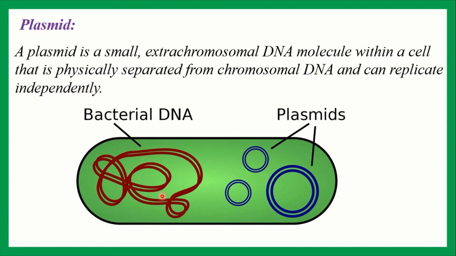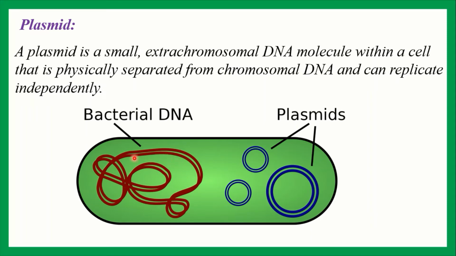Everybody see the figure. This one is a bacteria. You know that bacteria is a prokaryotic organism, okay, and a unicellular organism. This is one cell. In the bacteria there is a normal DNA, thread-like DNA, which is spread in the cytoplasm. Since bacteria is a prokaryotic organism, there is no nuclear membrane.